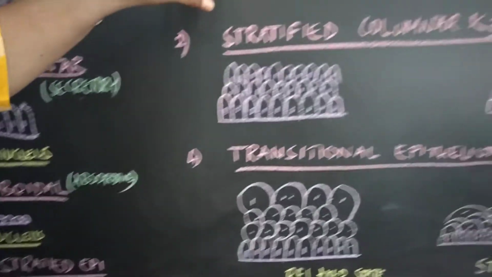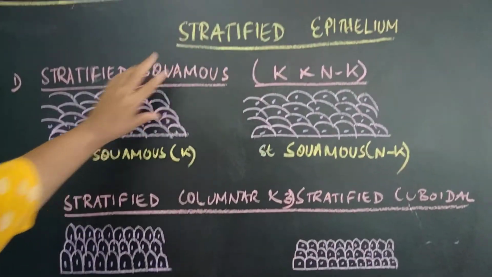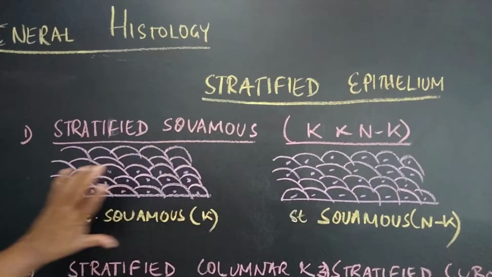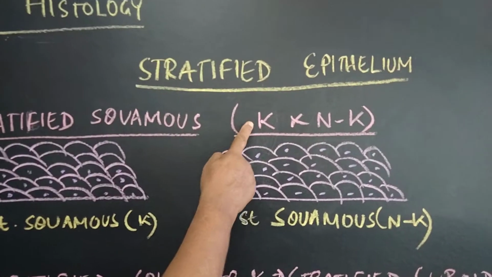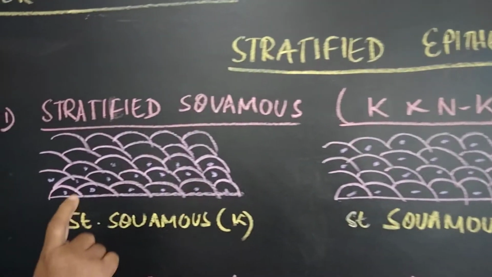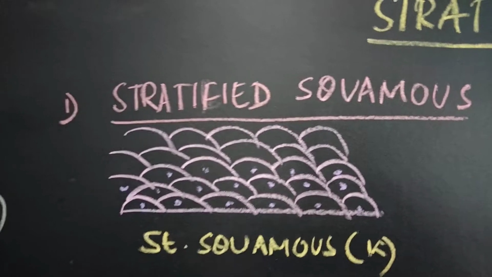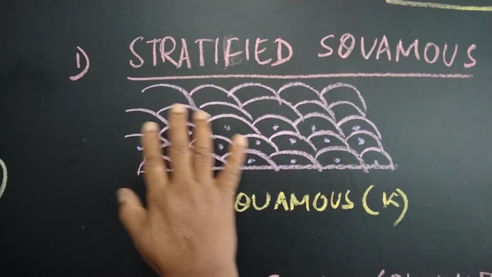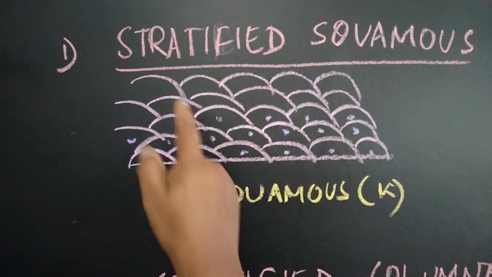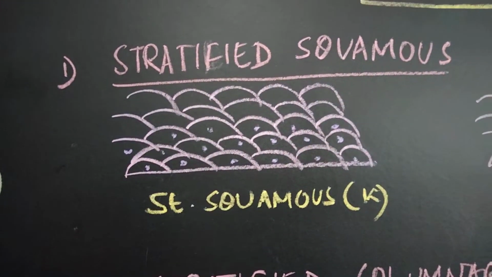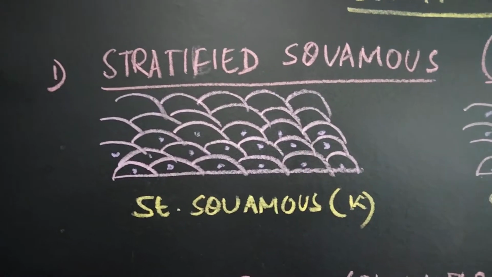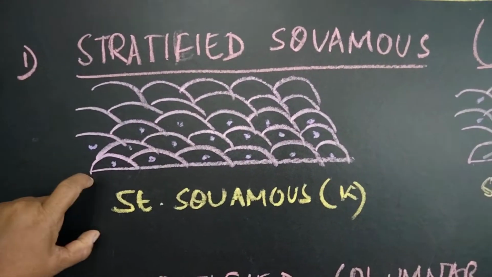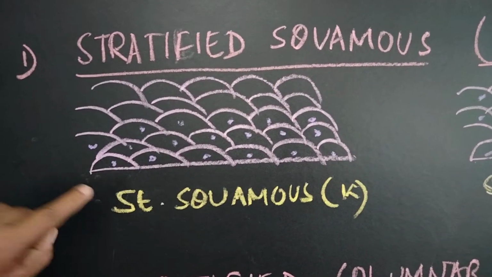Now let us come to the stratified type of epithelium, which is multi-layered. Simple becomes stratified. For stratified squamous epithelium, there are 2 varieties. One is keratinized, one is non-keratinized. Now this is a keratinized variety. What do you mean by keratinized? The cells touching the basement membrane have a nucleus, and the superficial cells don't have a nucleus. So they are keratinized. Where is the place? It is the skin. That means dead cells are overlying the skin. So this type of stratified squamous epithelium is seen in the skin.